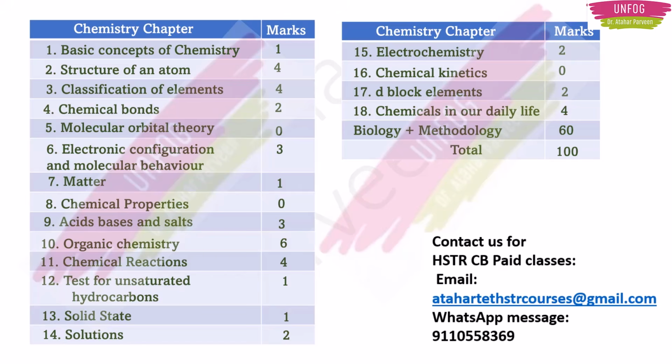Now coming to my strategy, according to me, my suggestion is first you go for these group of chapters: basic concepts, structure of an atom, classification of elements, and chemical bonds. These 4 chapters we are studying right from our school days, and we are having huge 11 marks from this part. So if you start preparing for this easy chapter, firstly your confidence will go high. Secondly, it will be very easy, that's why you can score nice marks in the exam.